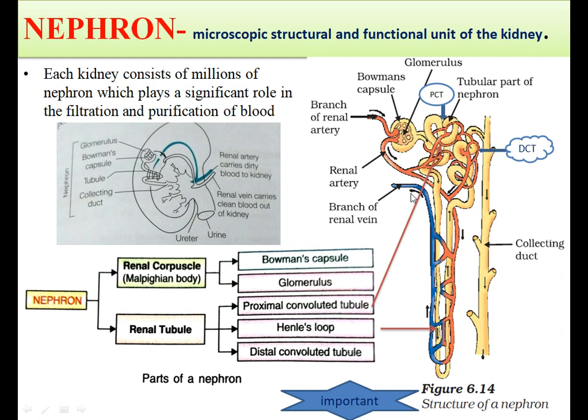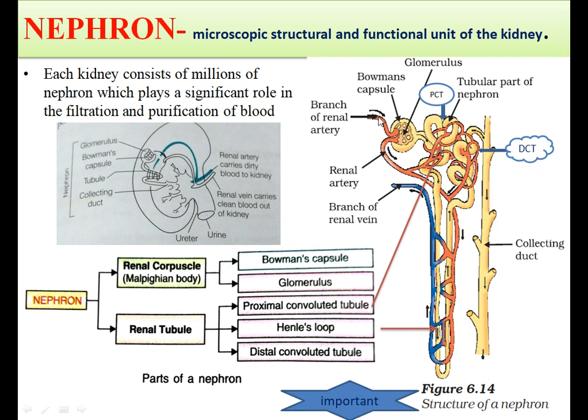Okay, and here the arrow represents the flowchart of the urine formation. So this diagram can also be made there. Here you can see this is the glomerulus and the Bowman's capsule. Both form a renal capsule, and then this part is the tubular part of the nephron. So the tubular part of the nephron consists of proximal convoluted tubule, Henle's loop, and DCT, that is distal convoluted tubule.